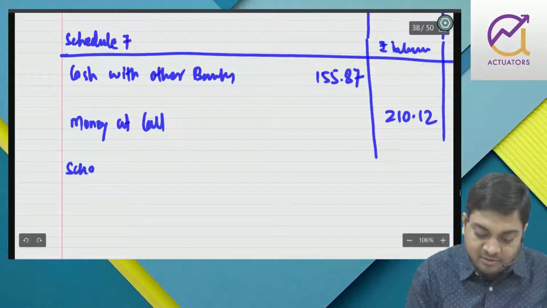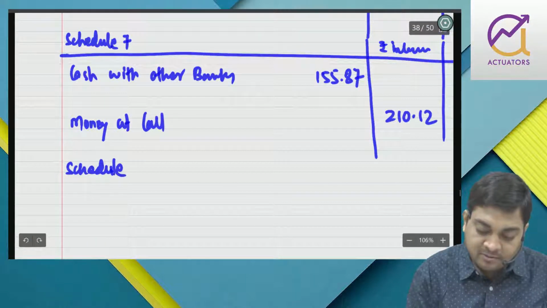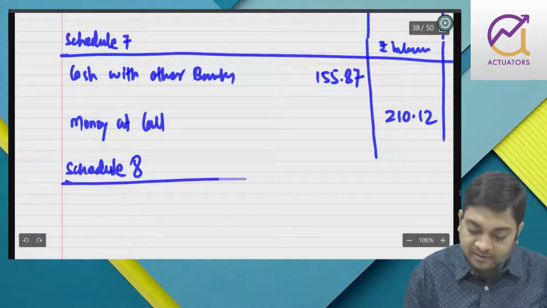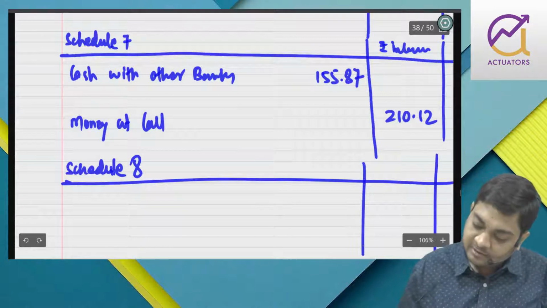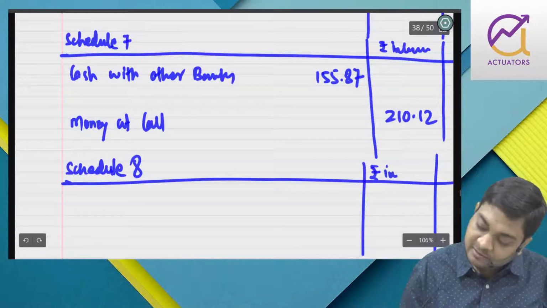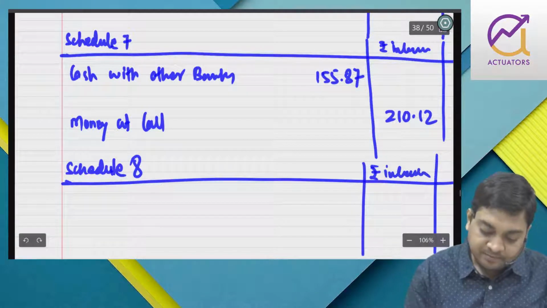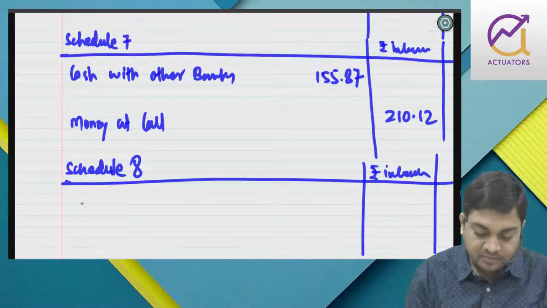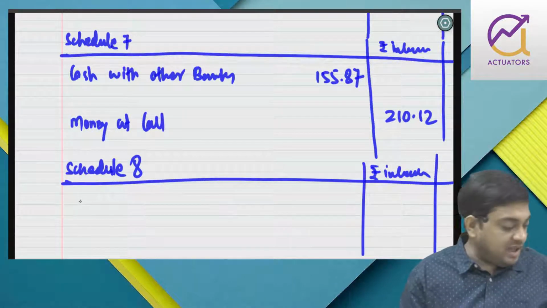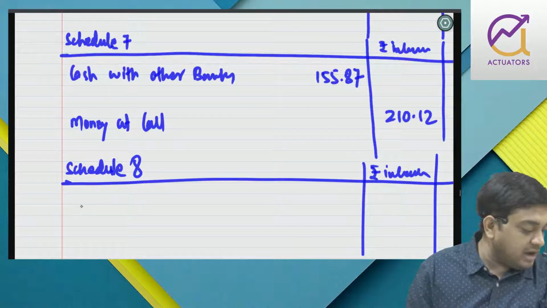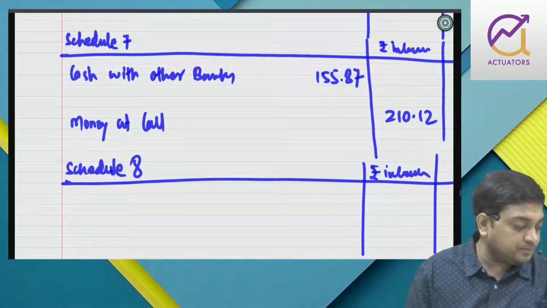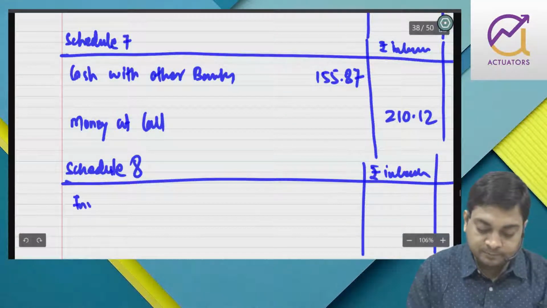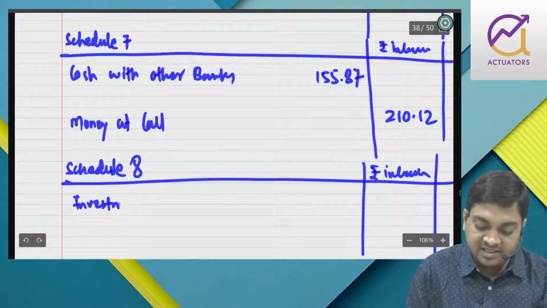Then we have schedule 8. We have investment in gold and government security both. 8 is investment.